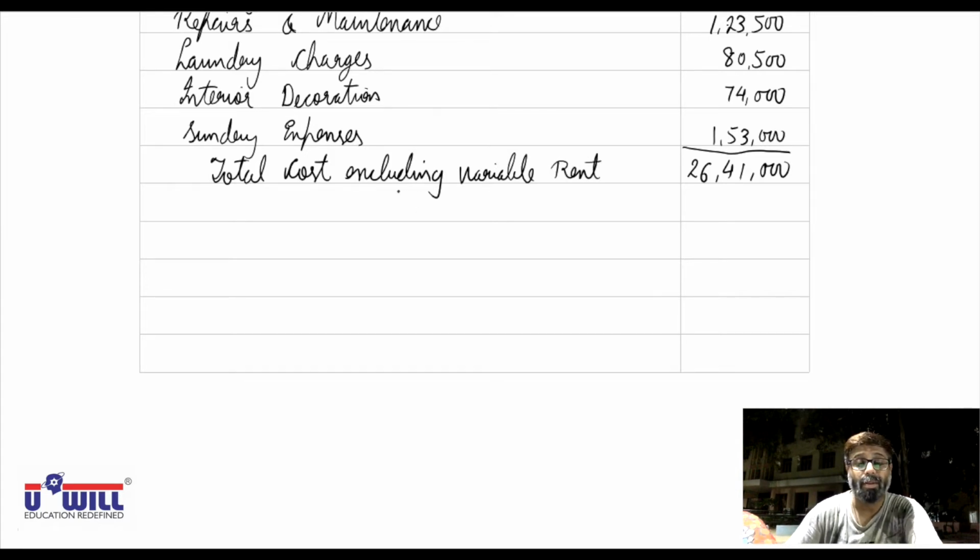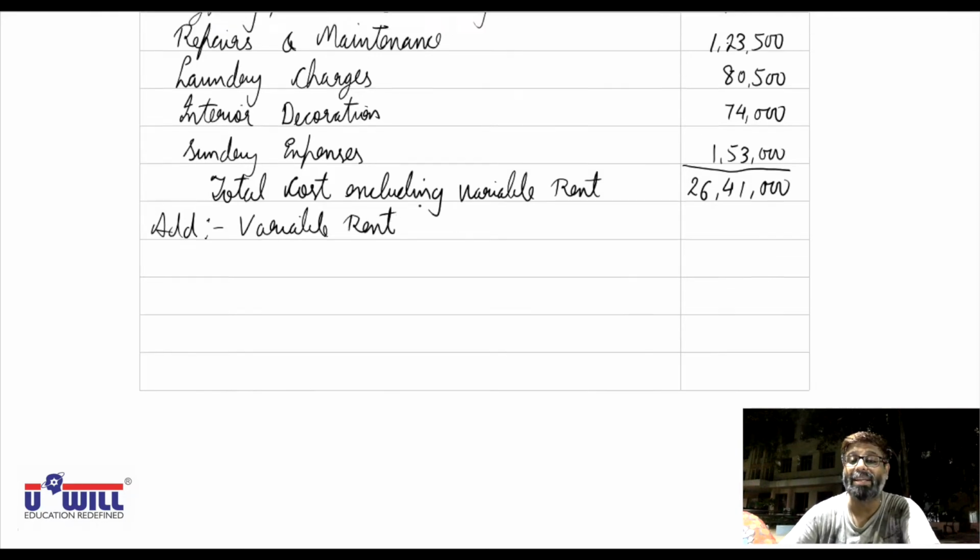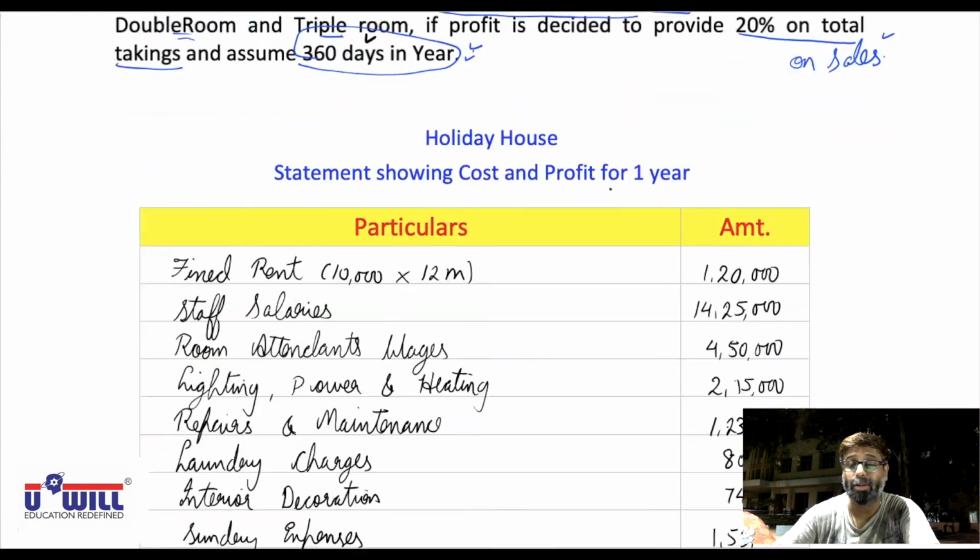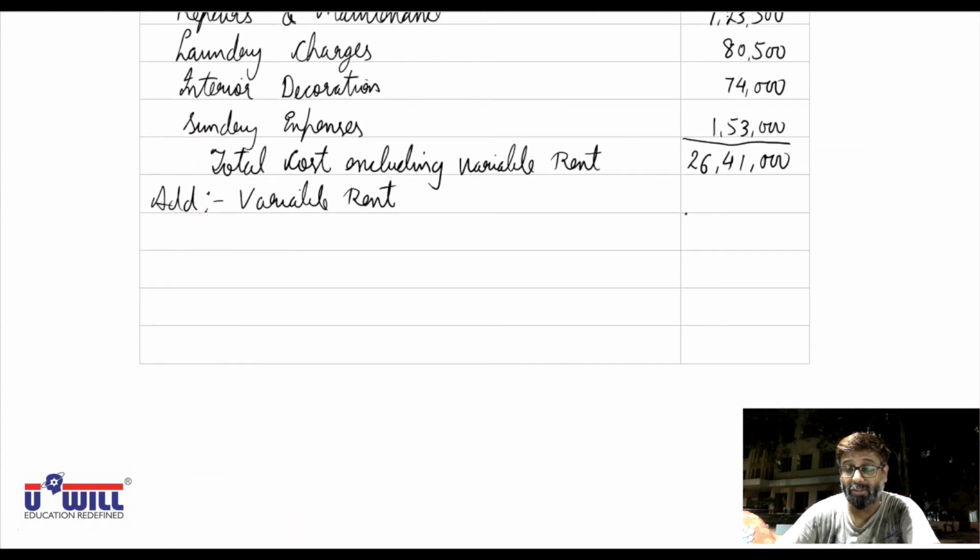Now in that we have to add the variable rent which we don't know. Why we don't know? Because it is 5% of total takings. So we are going to go reverse and find it out. And then what we shall get is the final total cost, including variable rent.